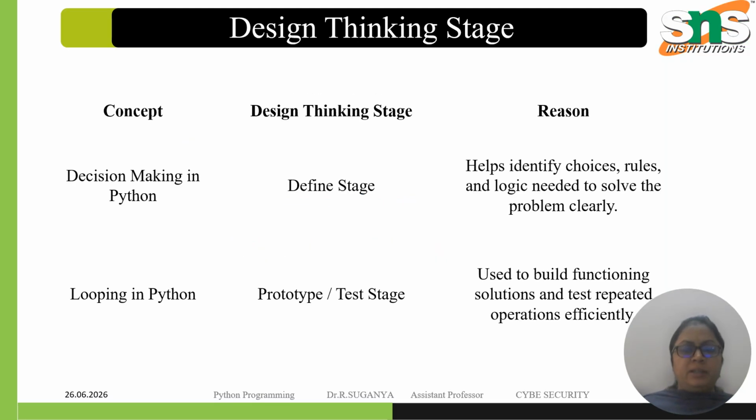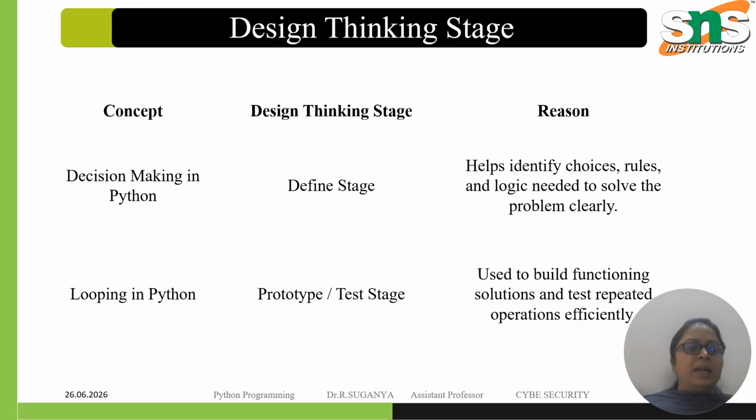So in the design thinking stage, we have the define stage and the prototype or test stage. The reason behind the define stage is to help identify the choices, rules and logic needed to solve the problem clearly. In prototype, it is used to build functioning solutions. There are many functions used to build it, and we are going to test those particular operations to see whether they are working effectively.